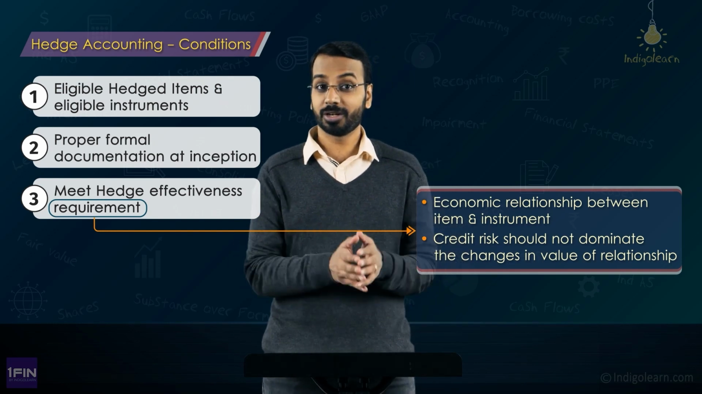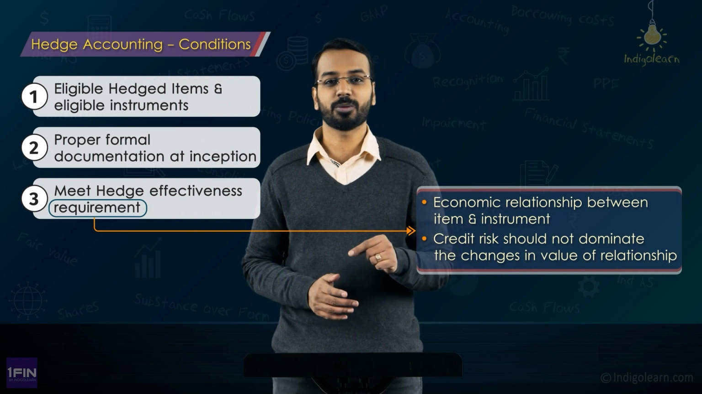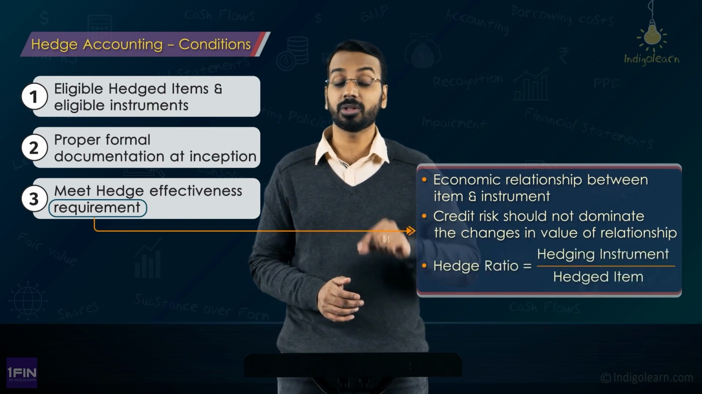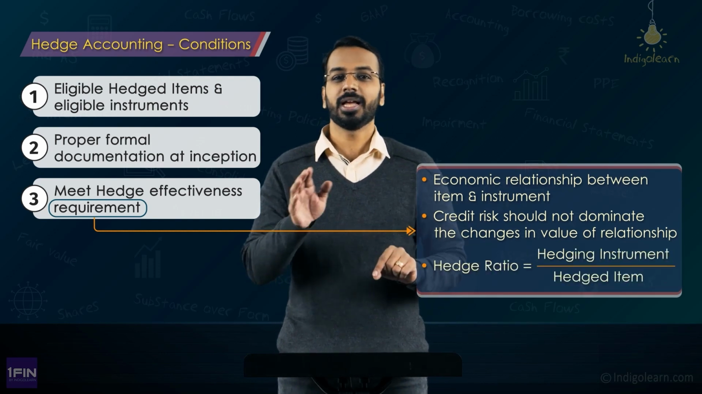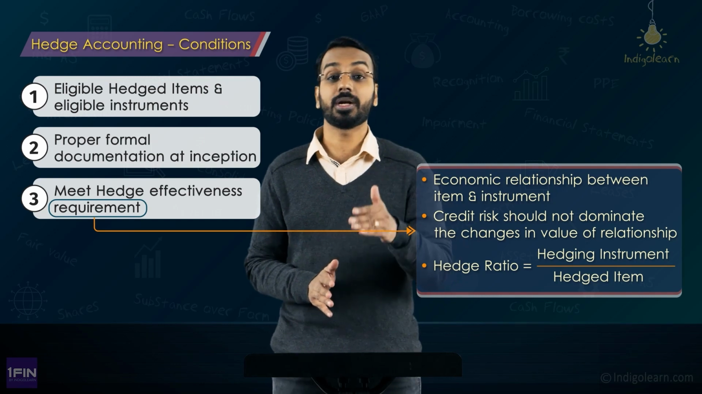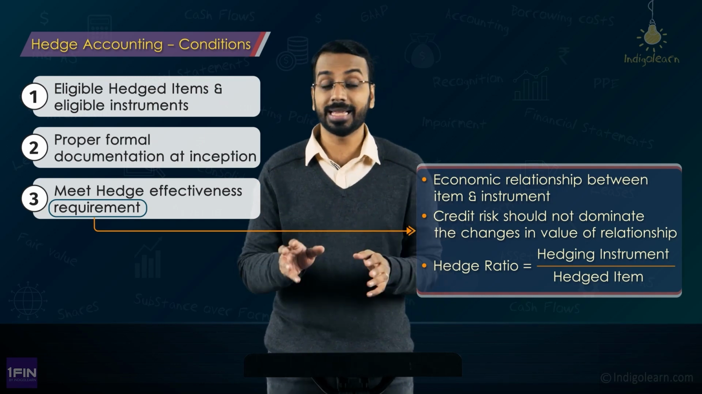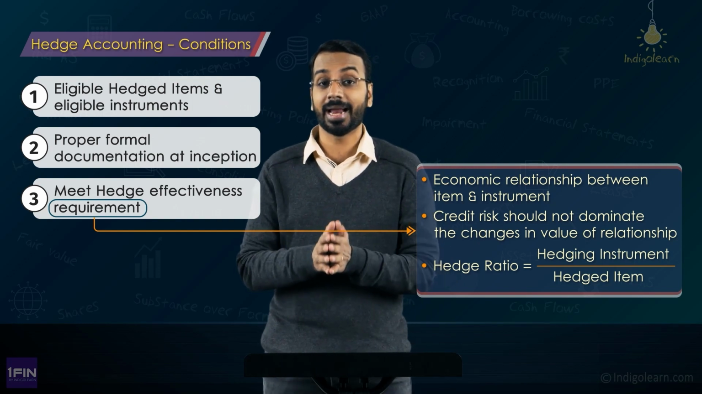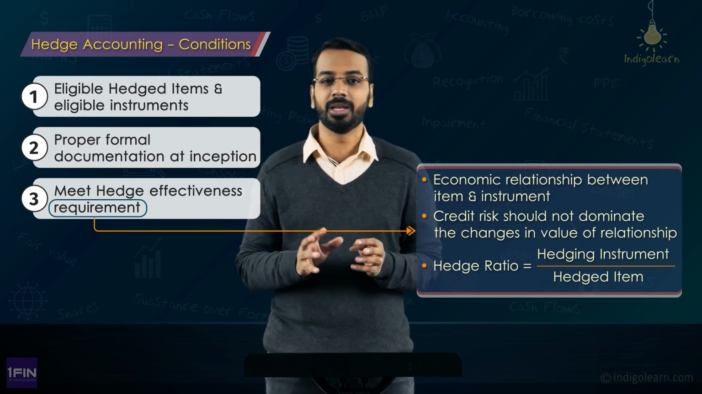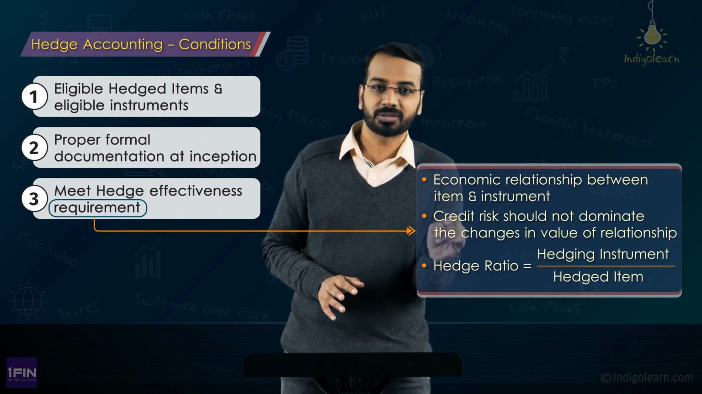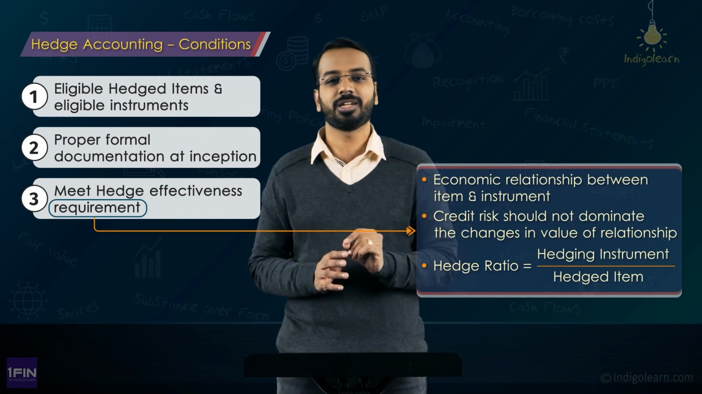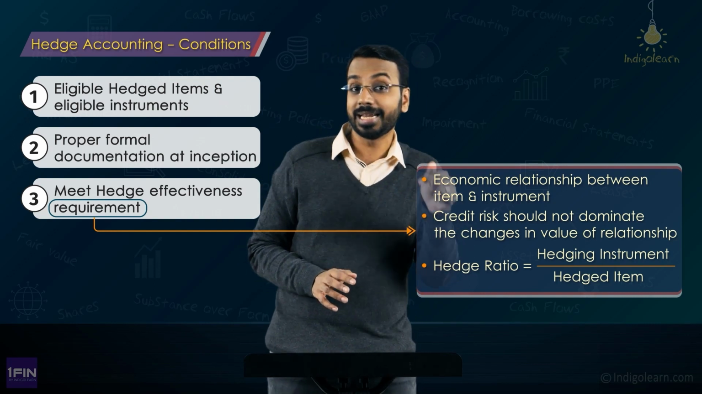Now moving on to the third condition about hedge effectiveness, which talks about the hedge ratio. What is the hedge ratio? Hedge ratio is nothing but the ratio between the quantity of the hedging instrument and the quantity of the hedged item. For example, in the risk management document, you have written that if there is a $100 receivable, we will hedge $90. So, what is the hedge ratio? 90 divided by 100, 90%, right?